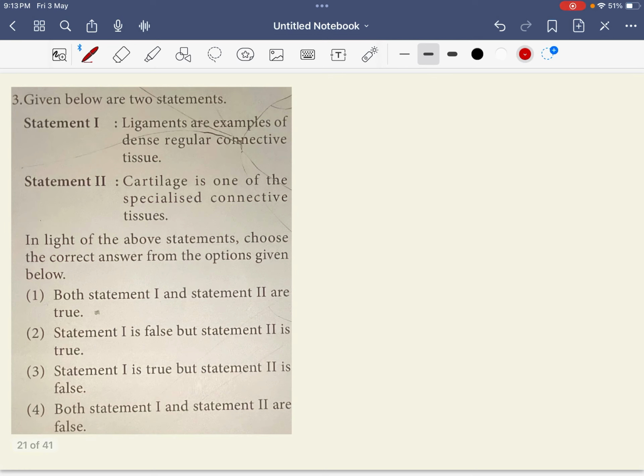Given below are the two statements. Ligaments are examples of dense regular connective tissue. True. Cartilage is one of the specialized connective tissue, of course. So both statement 1 and 2 are correct here. So your answer is 1.